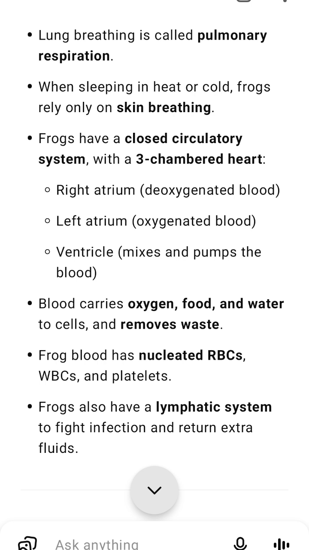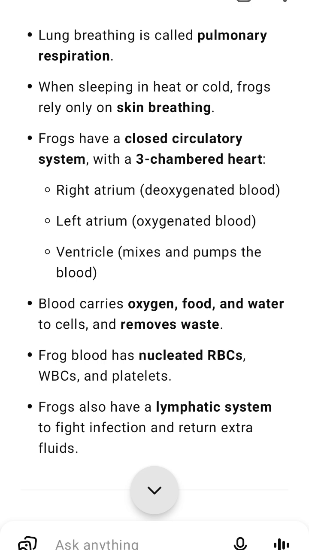Frogs have a closed circulatory system with a 3-chambered heart. Right atrium, deoxygenated blood. Left atrium, oxygenated blood. Ventricle mixes and pumps the blood. Blood carries oxygen, food and water to cells and removes waste.